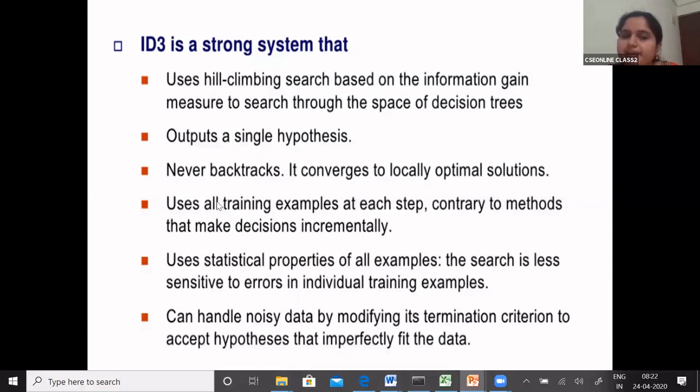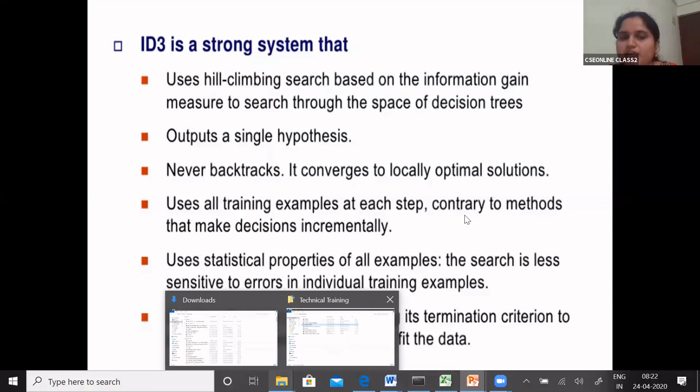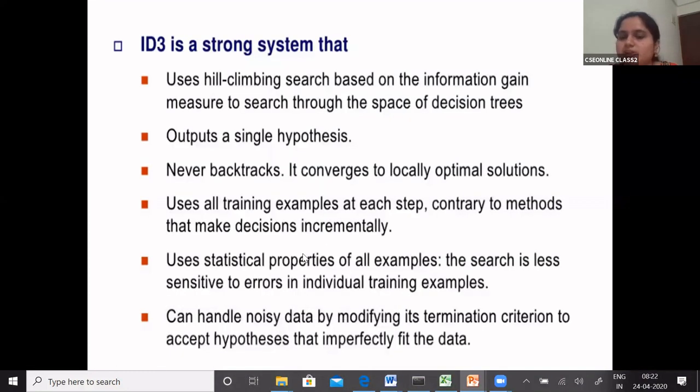In the decision tree or ID3, it uses all training examples at each step in order to take the decision incrementally. You can also solve the problem of missing values by using a statistical approach. One of the statistical approaches to handle a missing value attribute is the chi-square test. Have you heard about the chi-square test? What you have to know is that it is not part of your syllabus. The problems on chi-square test are not there.